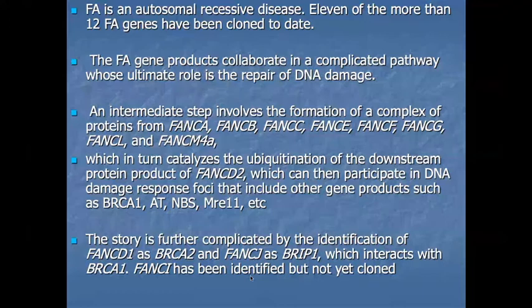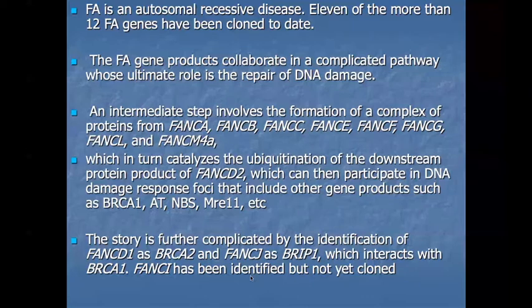There are intermediate steps involving the formation of a complex of proteins, FANCA, FANCB, FANCC, which in turn catalyze ubiquitination of a downstream protein product, FANCD2, which can then participate in a DNA damage response foci that include other gene products such as BRCA1, ATM, NBS, MRE11, etc. The story is further complicated by the identification of FANCD1 as BRCA2 and FANCJ, which is BRIP1, which interacts with BRCA1. Another FANC gene has been identified but not yet cloned.